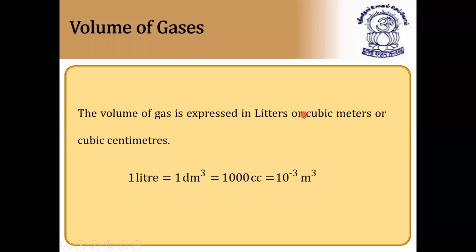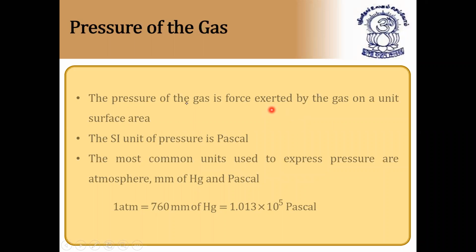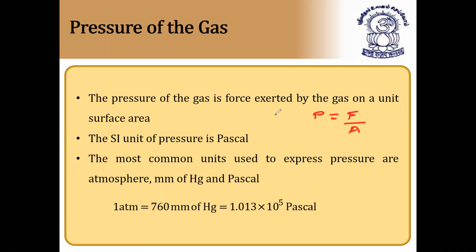Next, pressure. The pressure of a gas is the force exerted by the gas on a unit surface area. So pressure is equal to force by area.